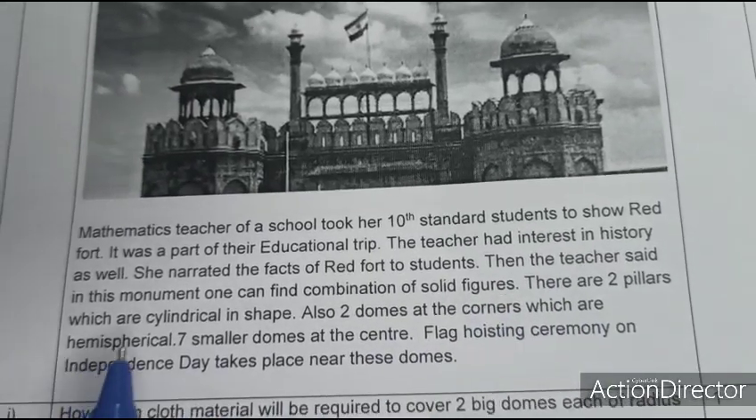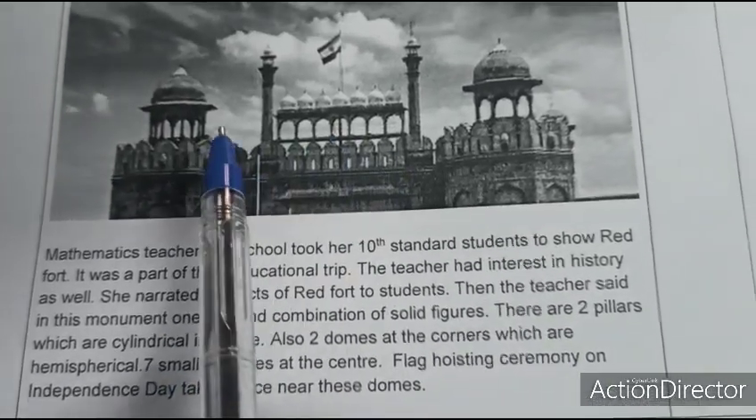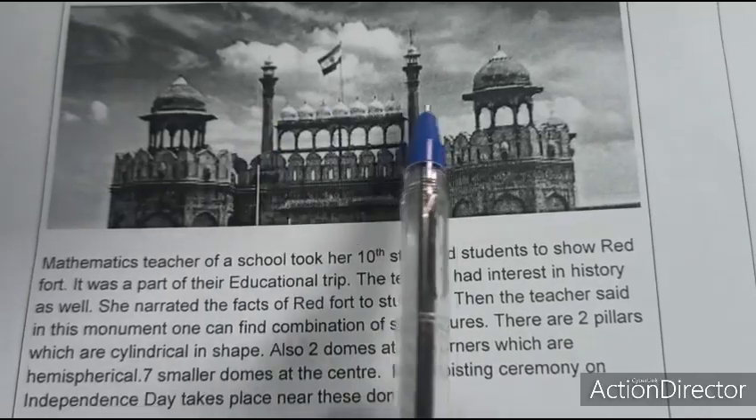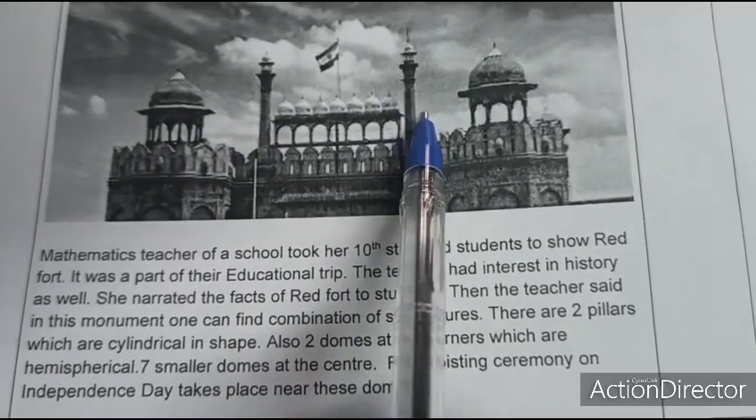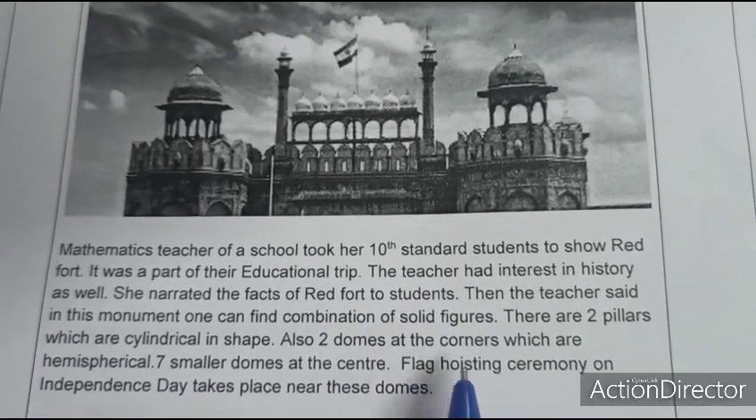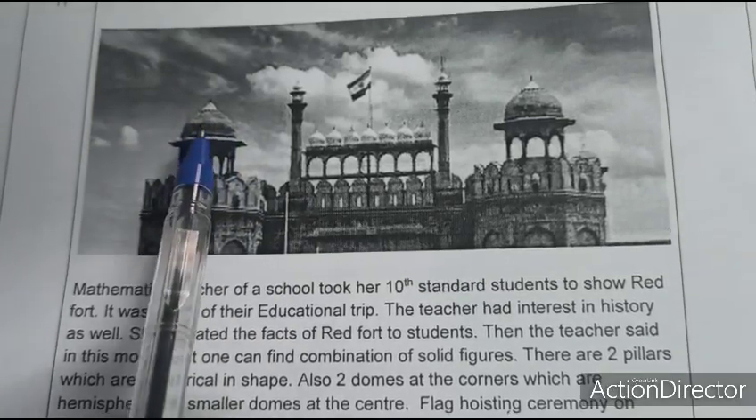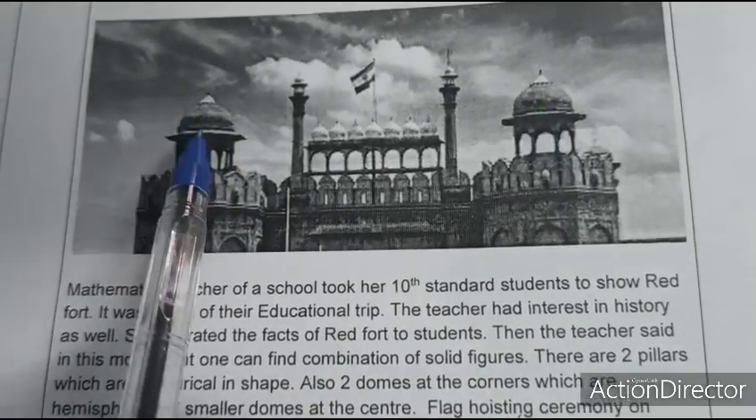There are two pillars which are cylindrical in shape. Also, two domes at the corner which are hemispherical.